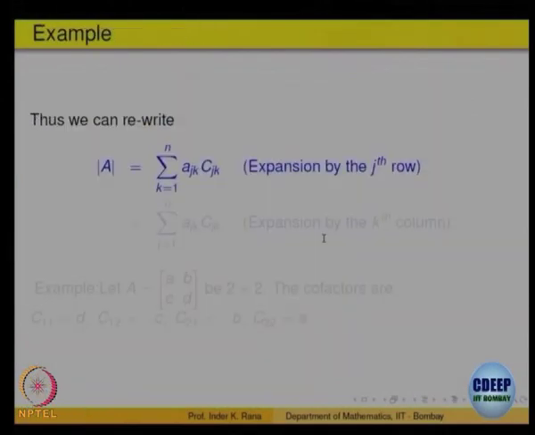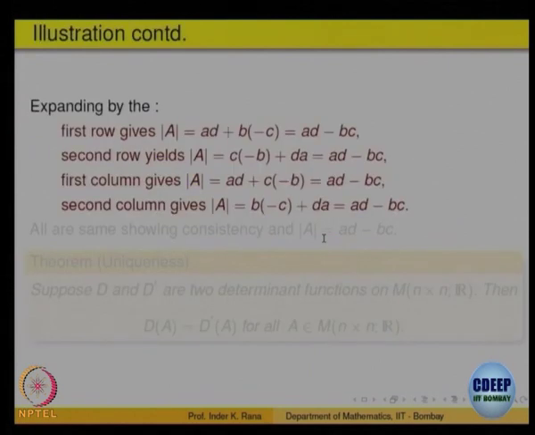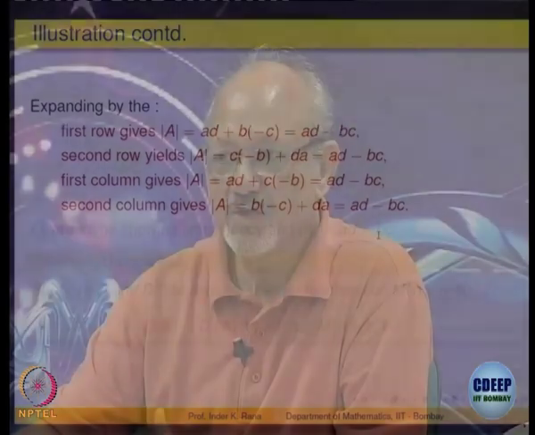Okay. So, expansion by rows and columns, I think you already know the example. You can verify for 2 by 2 that whether you expand by any row or any column, you will always get the same number. That essentially is not magic; it is happening because expansion by rows or columns is a unique definition, it gives the same property.